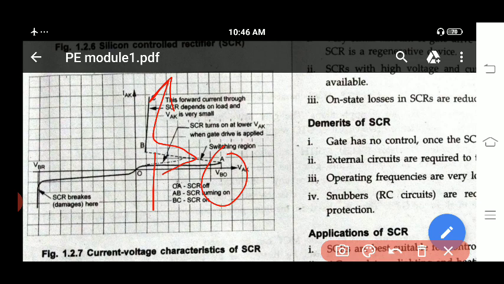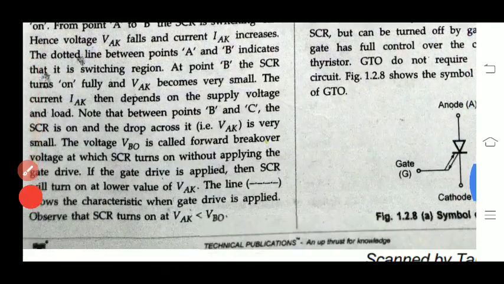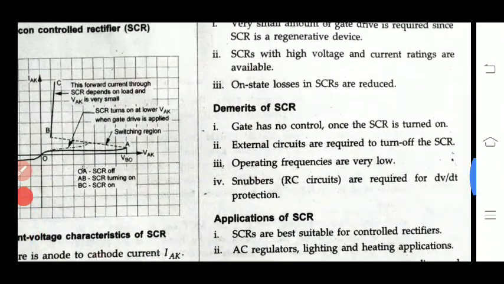What happens if you connect SCR in reverse bias condition? It works in the third quadrant because VAK will be negative. Then up to VBR you will get some leakage current. Whenever this VAK reaches the reverse breakdown voltage VBR, then SCR will be damaged. Then maximum current starts to flow. SCR breaks down here, then maximum current starts to flow. This is the operation of SCR.